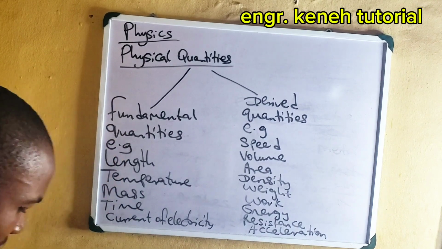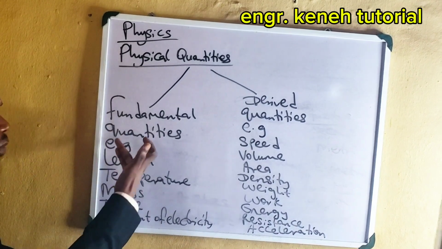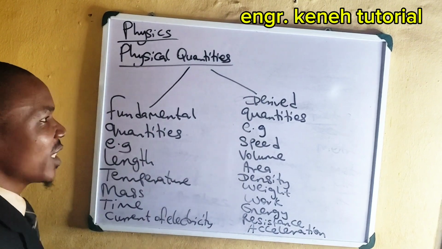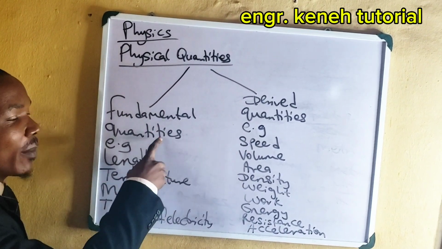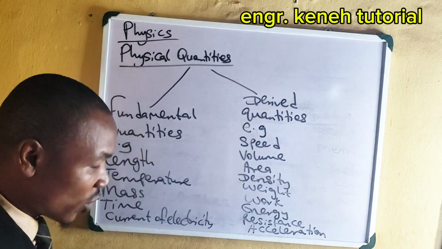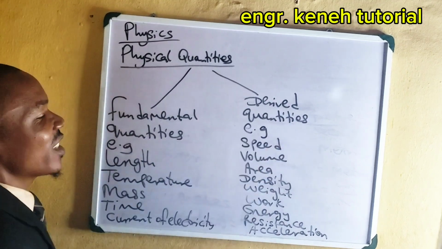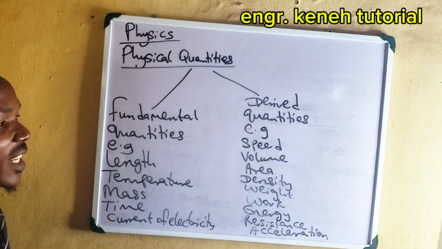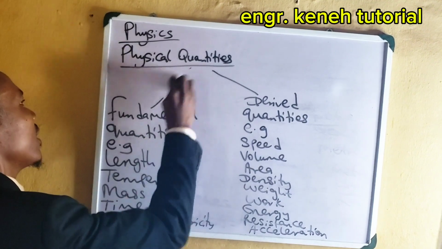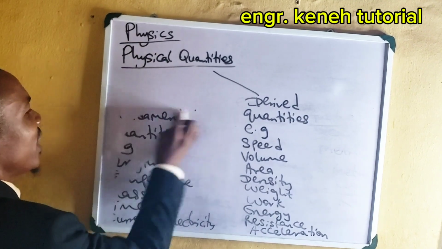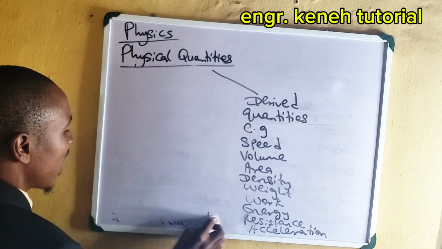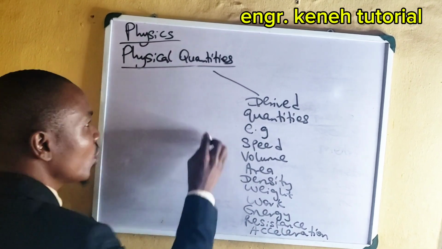All right, so units of the fundamental quantities, we call them fundamental units. While units of derived quantities, we call them derived units. All right, let us explain them. They are not difficult. Just pay adequate attention. I believe that you will get that.